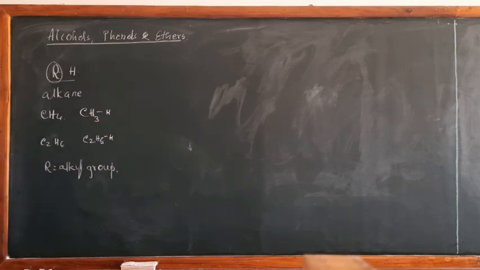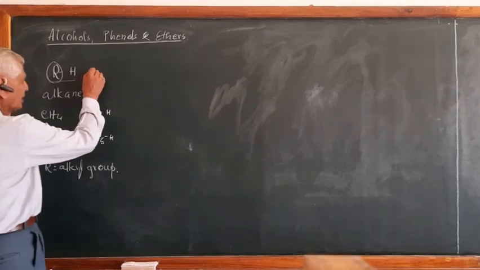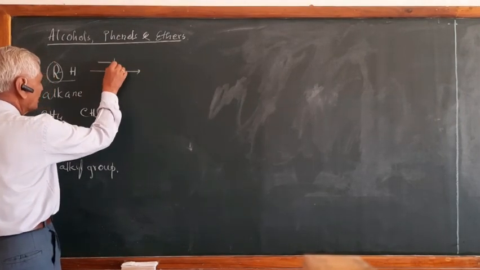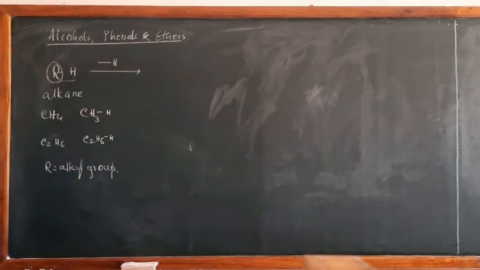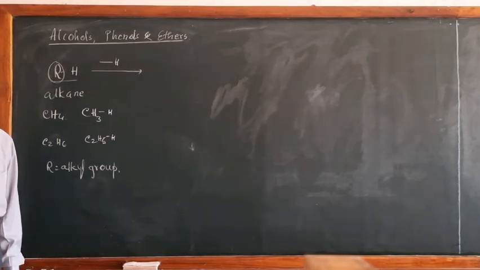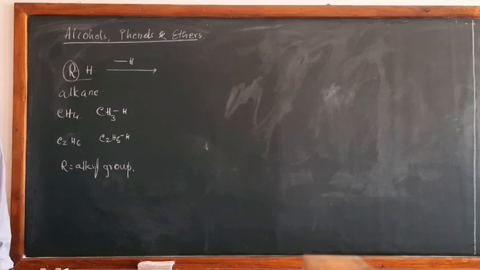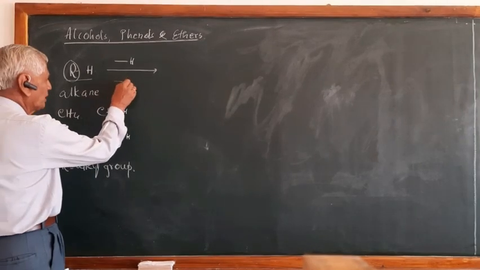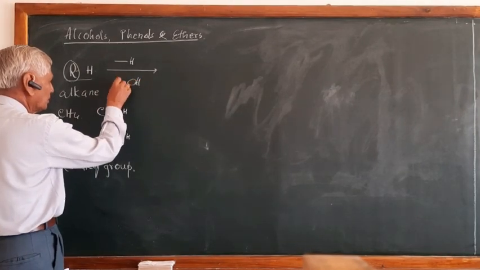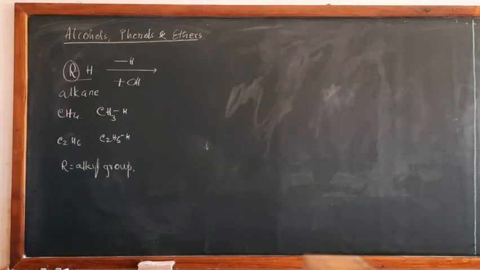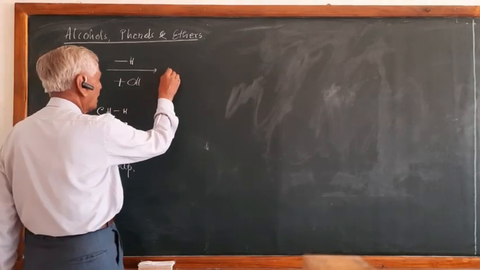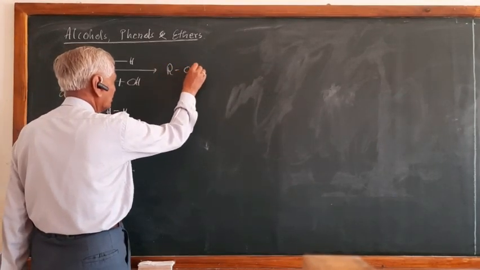Now, how are the alcohols obtained? The alcohols are obtained by replacing the hydrogen atom or hydrogen atoms of an alkane. One or more hydrogen atoms can be replaced by the corresponding number of hydroxy groups. So, if you do like this, you will get the compound ROH.